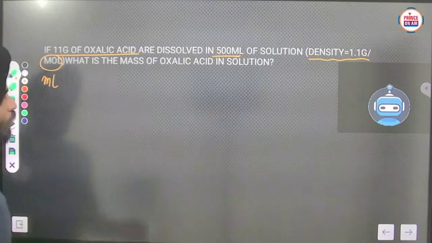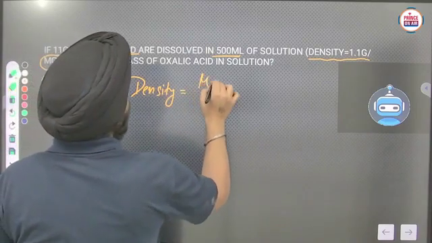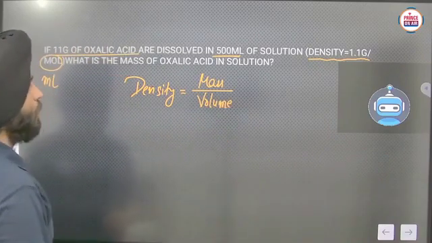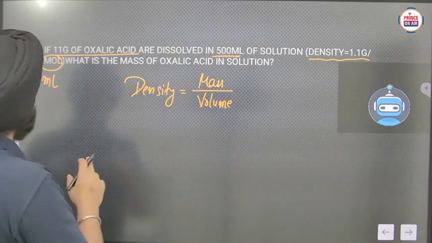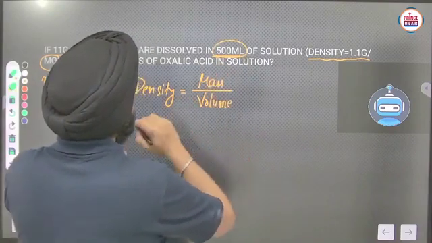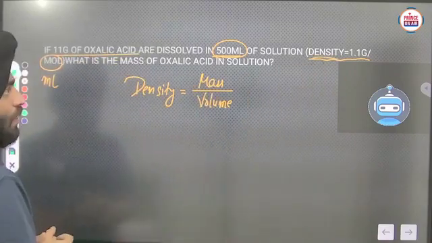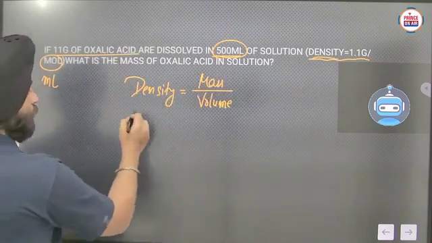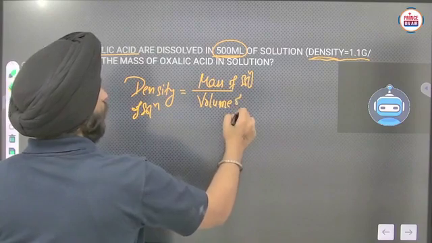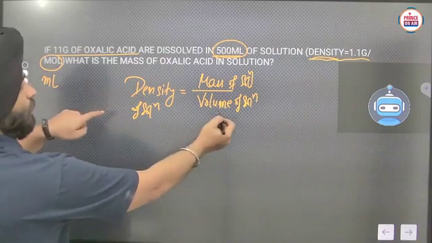So all of you know that density is equals to mass over volume. Now they have given you mass of oxalic acid and volume of that solution, and also the density of solution they have given to you. This is the density of solution. So density of solution will be mass of solution and volume of solution. Clear? Like in this way.